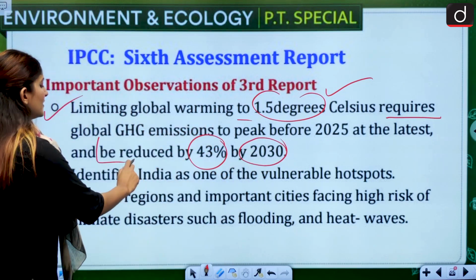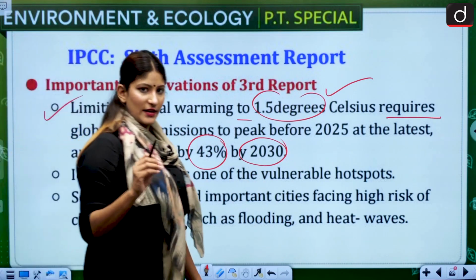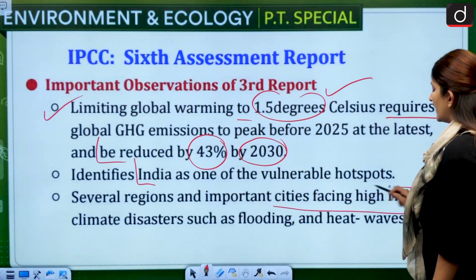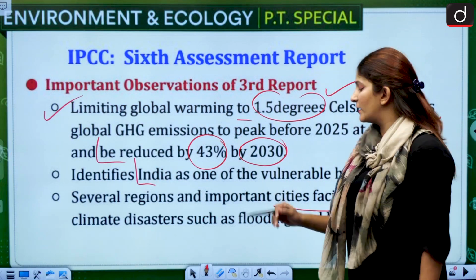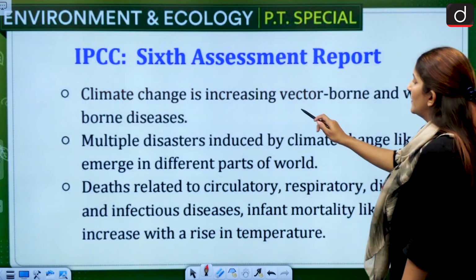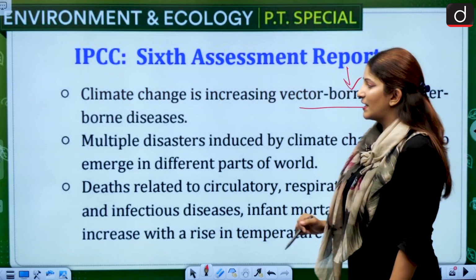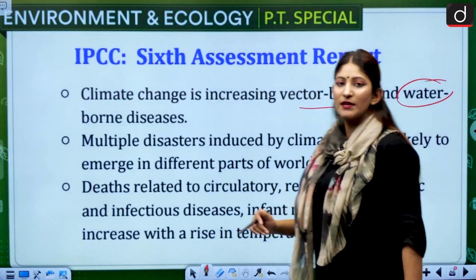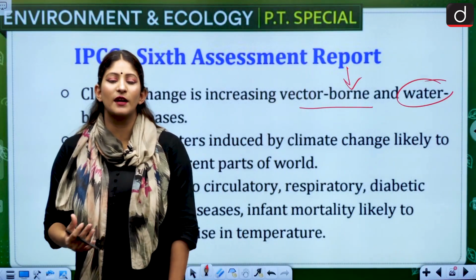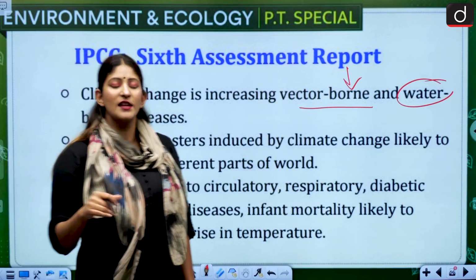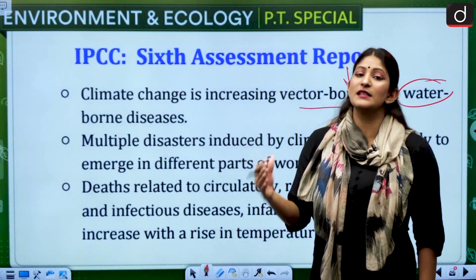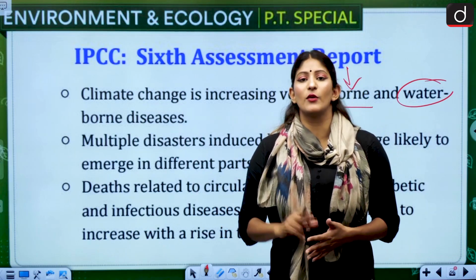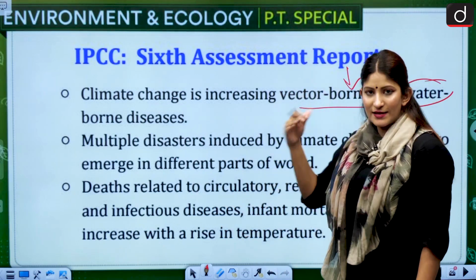The report identifies India as one of the vulnerable hotspots. Several regions and important cities are facing high risk of climate disasters, which include flooding, drought and heat waves. Climate change is increasing vector-borne diseases, heat-borne diseases and water-borne diseases. Vector-borne diseases are the ones we see after a flood in different areas. Whenever floods increase, malaria, dengue and similar diseases start to increase, so vector-borne disease is going to rise at a greater risk.